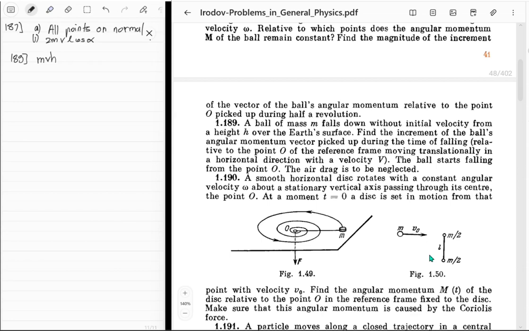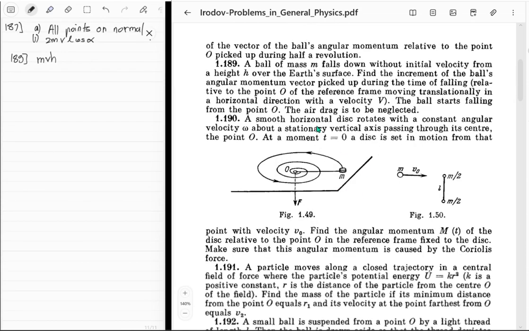Wait, what? What's this L thing? Related to point O in the reference frame fixed to the... wait, which disk? What do you mean by the disk? There are two disks, right? I think this is what they're talking about. Make sure that the angular momentum is caused by Coriolis force. Oh, come on, please don't do this. Coriolis force. But then, are you talking about this disk's reference frame? What are these people talking about?